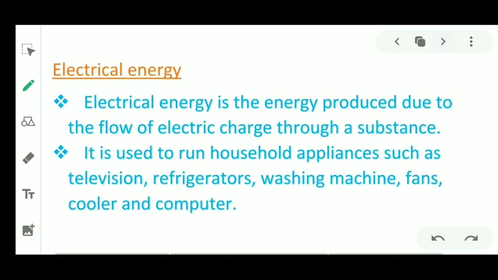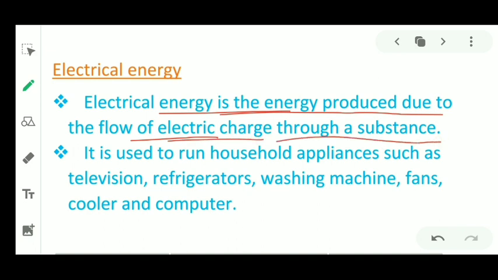Now what is the definition? Electrical energy is the energy produced due to the flow of electric charge through a substance. It is used to run household appliances like television, refrigerator, washing machine, etc.